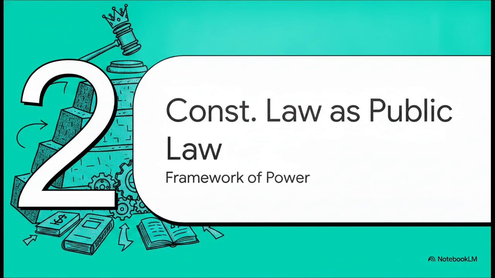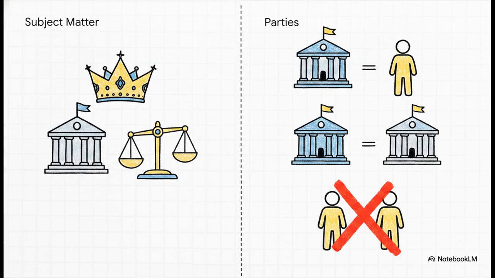Section 2. Constitutional law as public law. So, why does constitutional law sit at the very top of the public law family? Well, unlike administrative law, which really just regulates day-to-day actions, constitutional law creates the entire massive framework that every other branch operates inside of. It's public for two main reasons.